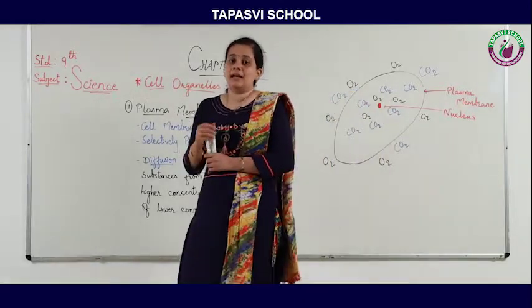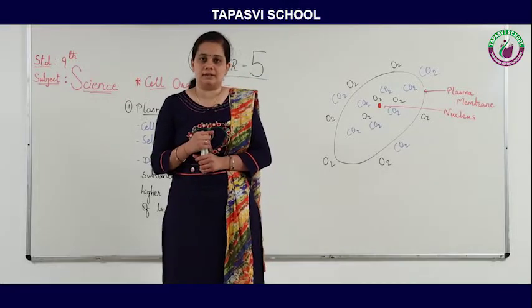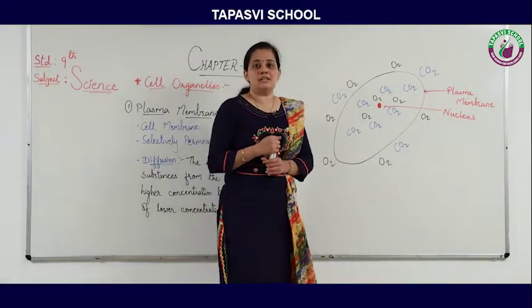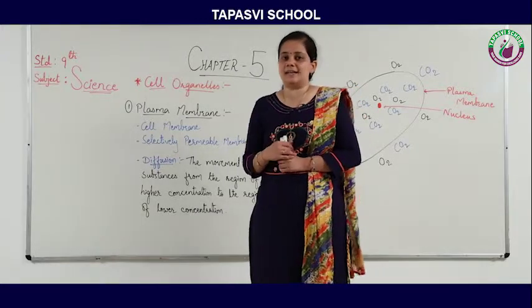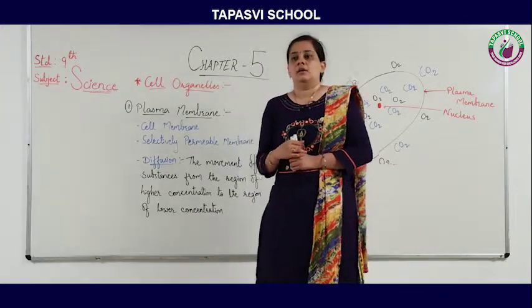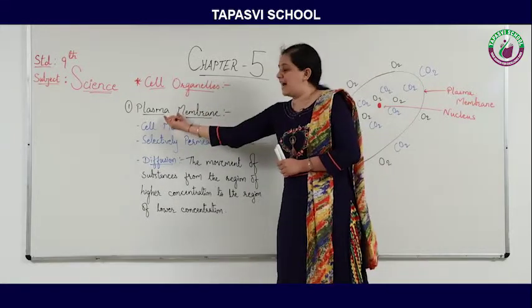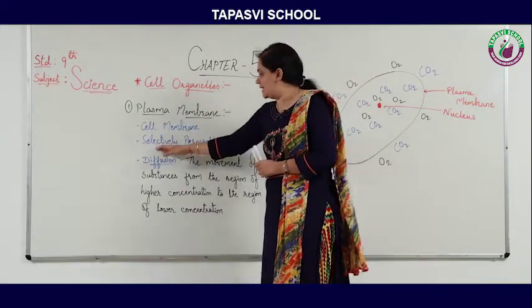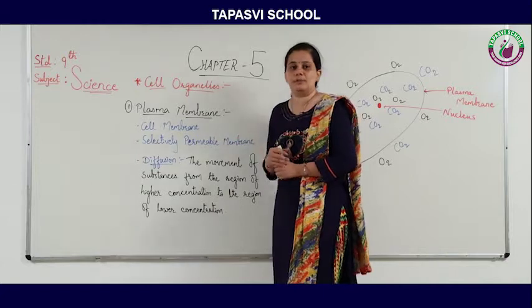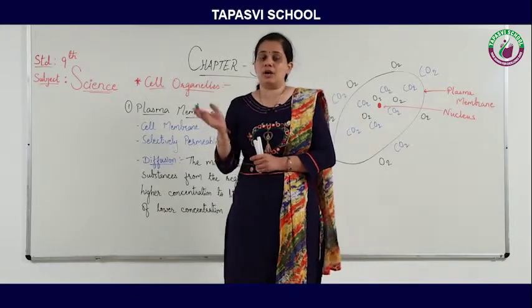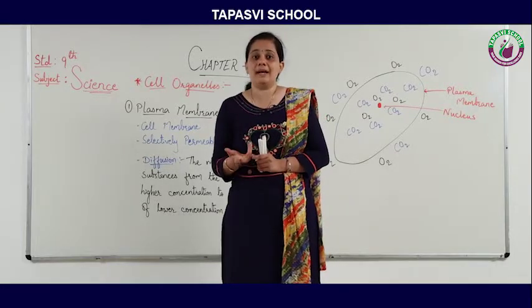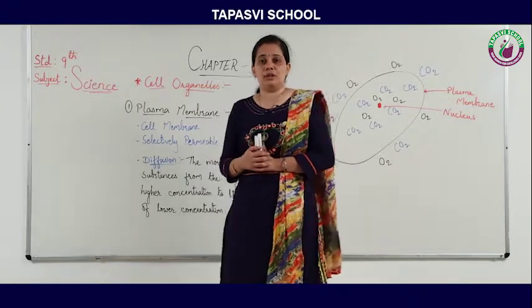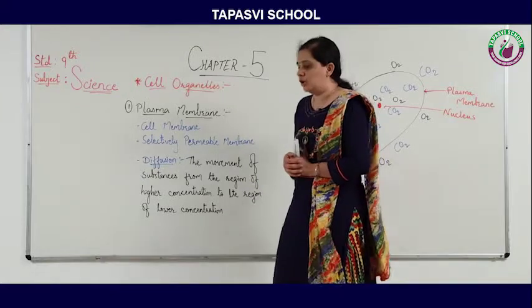Now let's move ahead. A cell requires oxygen for energy production. So how does oxygen get inside the cell? Here the plasma membrane is there, and as it is a selectively permeable membrane, it allows the oxygen to get inside. But how, and when does it allow?